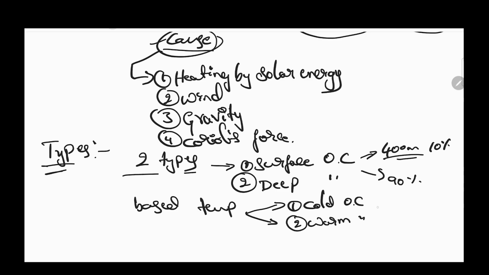Cold ocean current means the current which flows from the pole to the equator direction. And warm ocean current moves in the equator to pole direction.